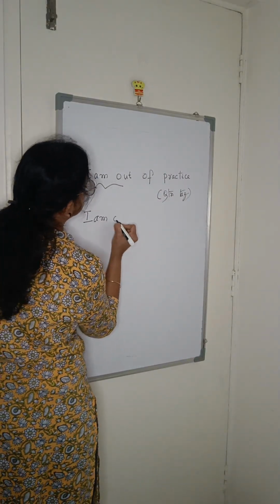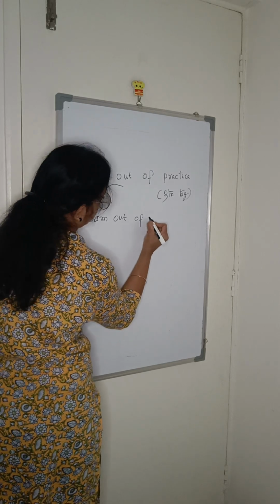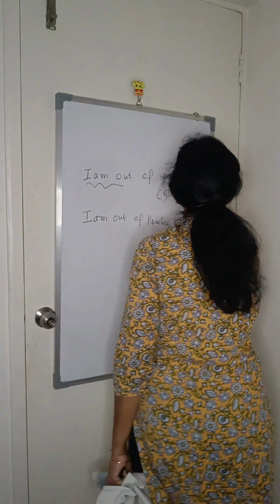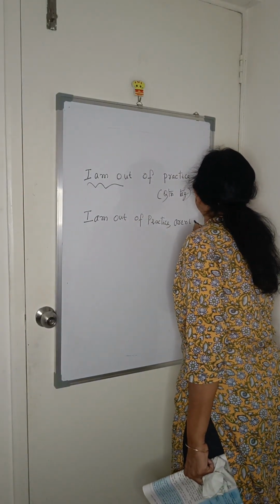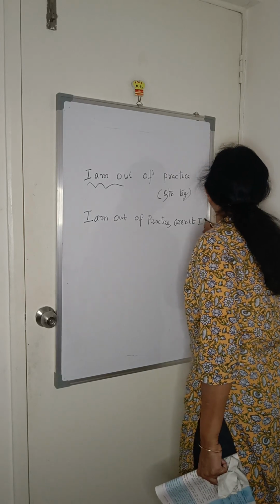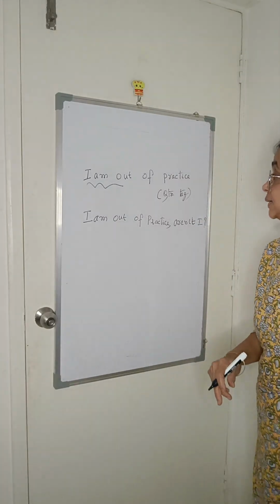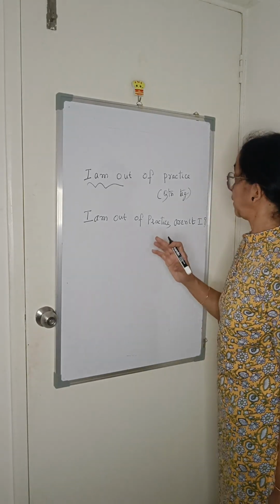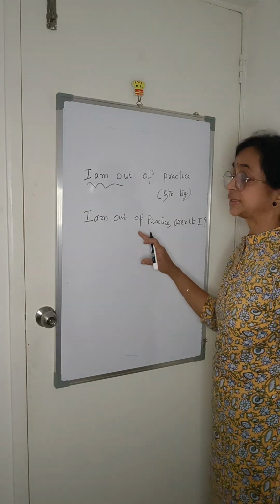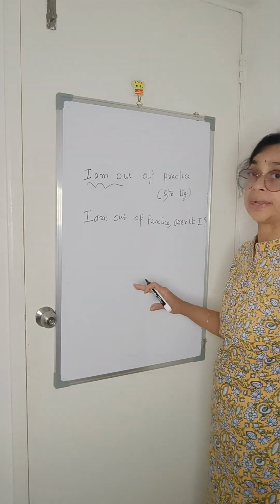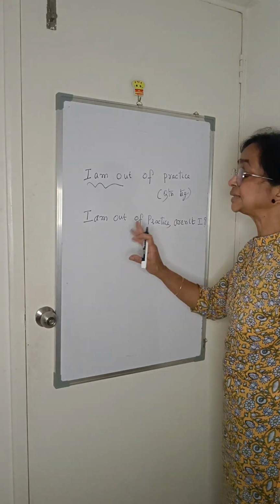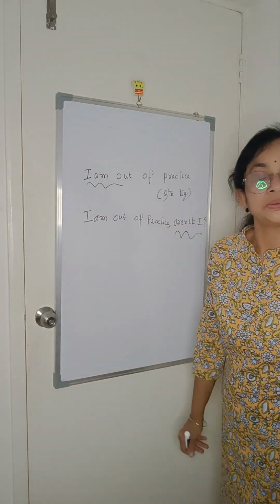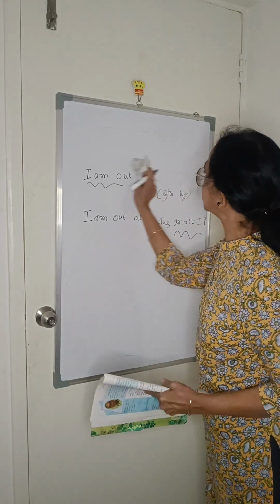I am out of practice, comma, aren't I? Aren't I? Question tag. Understood? In my previous videos, I took a video for question tags and their rules. Please go through that. It is not amn't I, it is aren't I. This is the peculiarity of the question tag. Okay, understood? Let's go to the next grammar sentence.